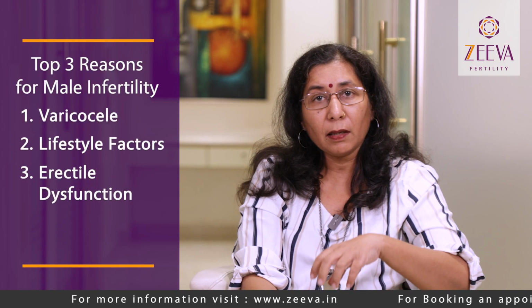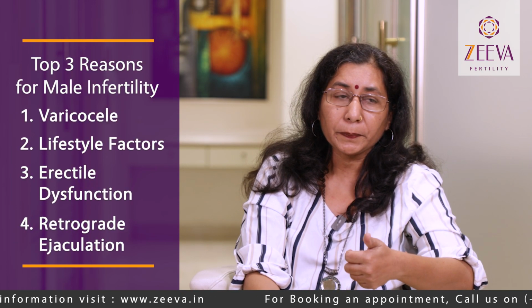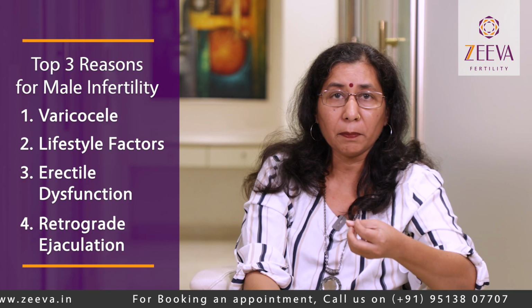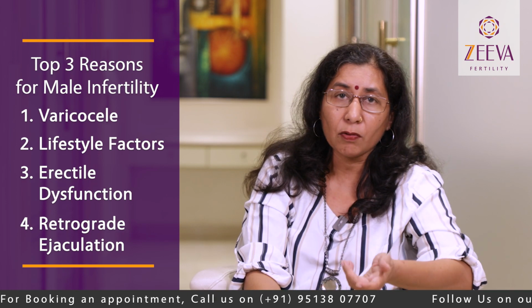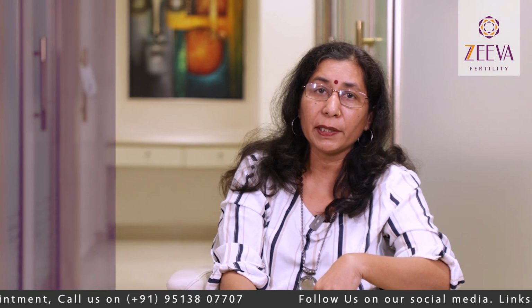Another problem which we see is retrograde ejaculation. In this, during intercourse, the semen is not ejected outside, it goes inside the urinary bladder, because of which the semen is not deposited inside the vagina, and the female is not able to conceive. There are certain procedures by which we can treat all these causes. So if you feel this problem is there, then you should correct your smoking or drug intake, or if you are having problems during intercourse, you should visit your doctor, and these are treatable causes of male infertility.